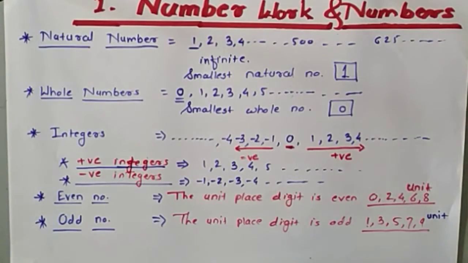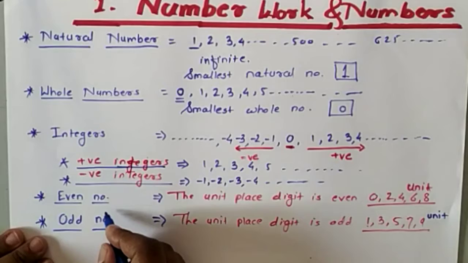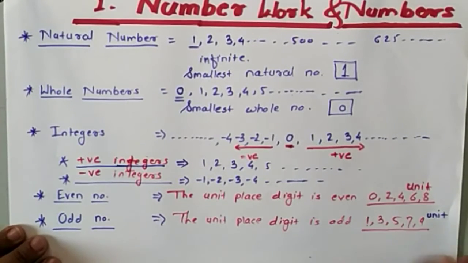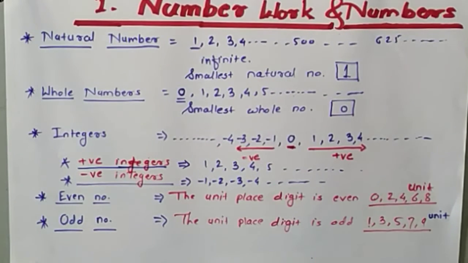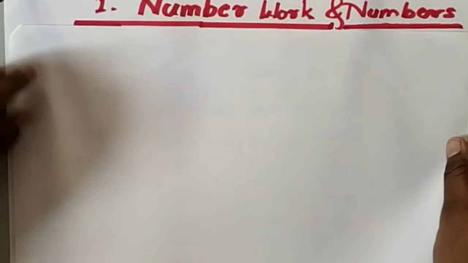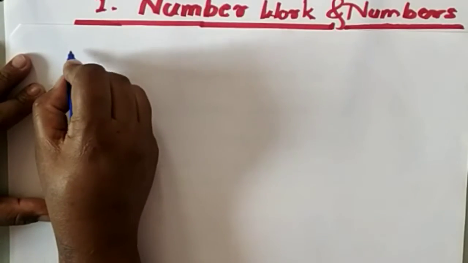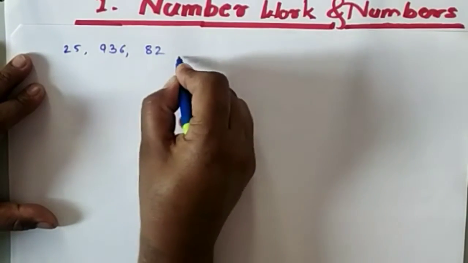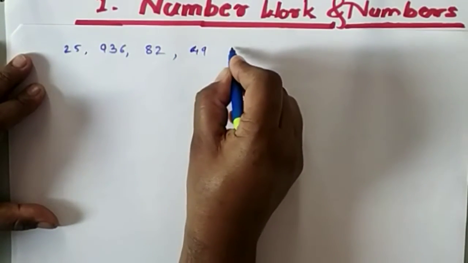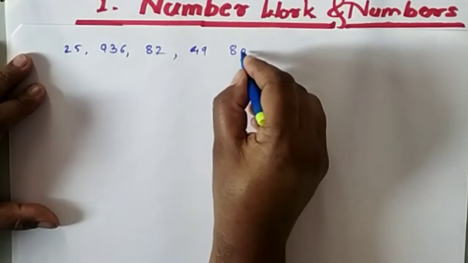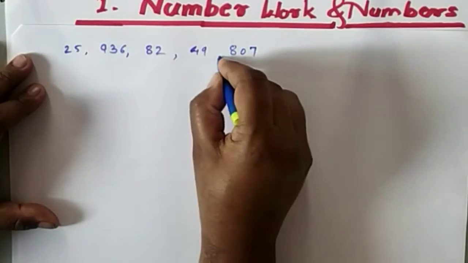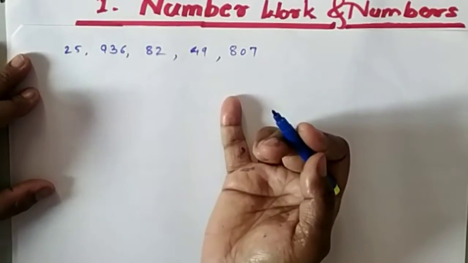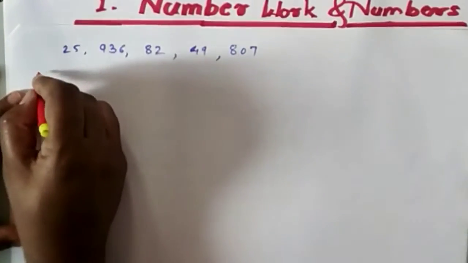Okay, so after this what will we see? The comparative study between even and odd. I will write some numbers here. Suppose I wrote a set of numbers: 25, 936, 82, 49, 80, 807. So here I wrote some numbers. From these, which are the odd and which are the even numbers? So we have to write that here.